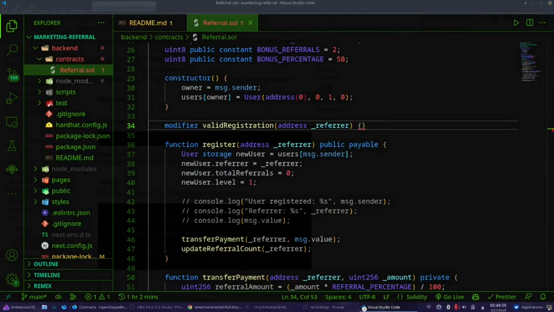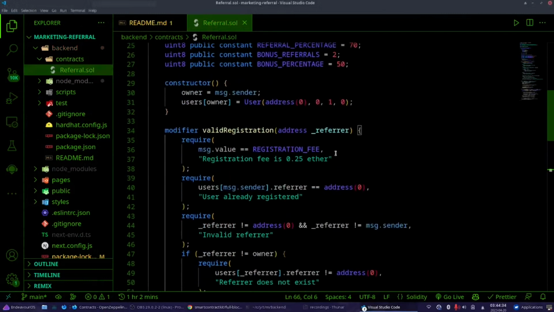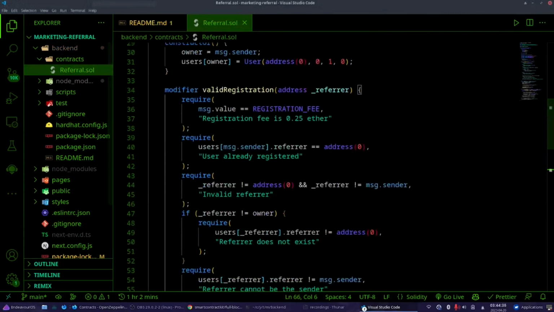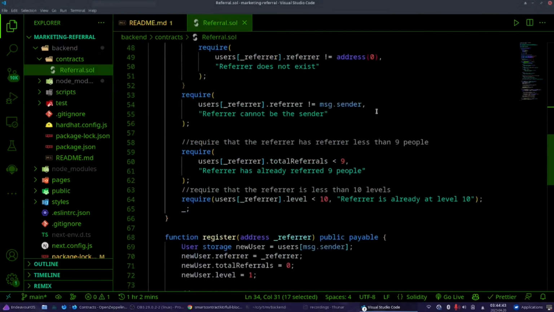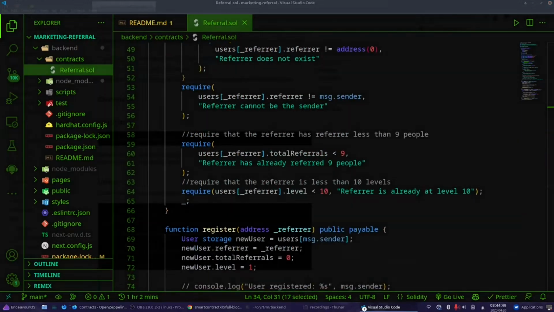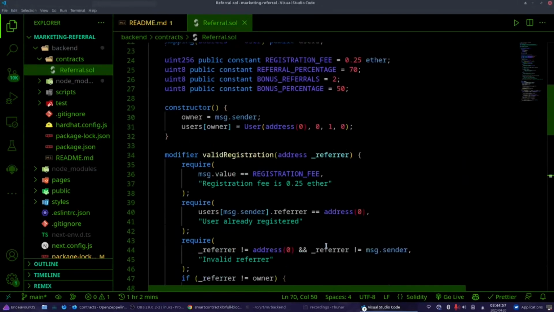The best way is copy paste, because there's a lot of stuff going on here. I'm going to explain all of them. Now we have a modifier called valid registration. Let me first use it here so that I can explain better, hopefully.